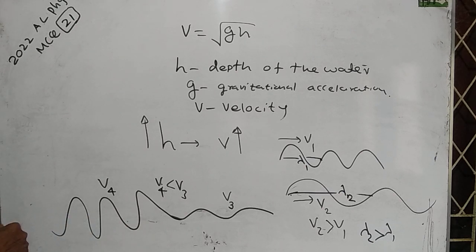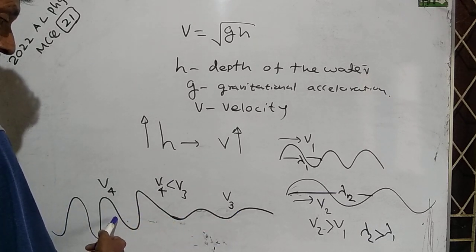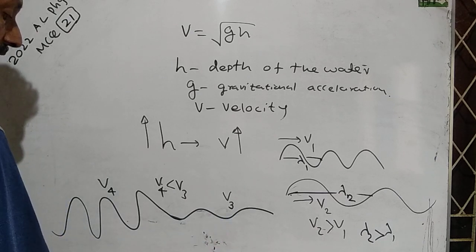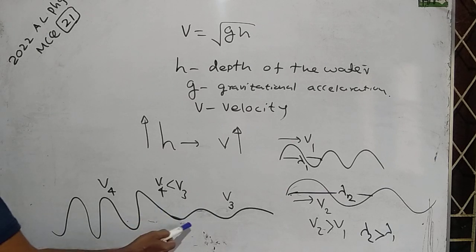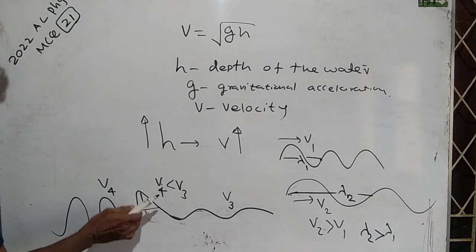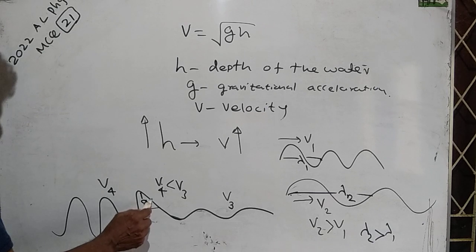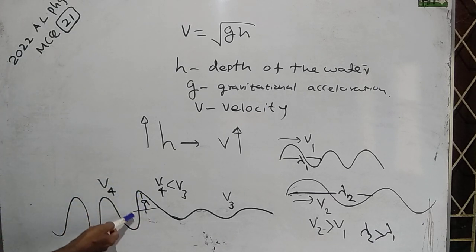And we know energy we can't destroy, energy we can only convert into another energy. This kinetic energy is converted into potential energy when we go from deep water to shallow water. Therefore, amplitude A is increased. Increasing amplitude, the potential energy increased and kinetic energy is decreased.